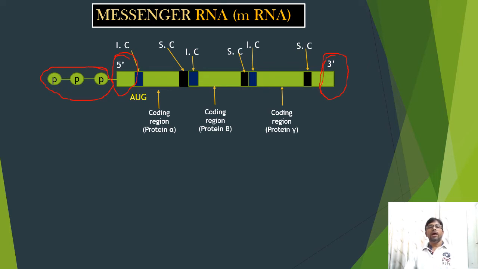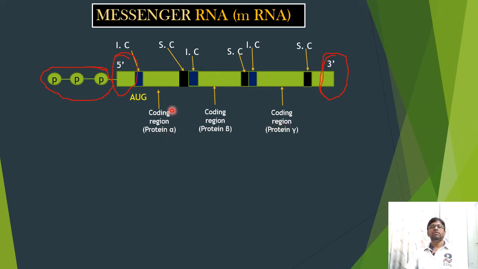Here, three different coding regions are present in the mRNA: the coding region for protein alpha, for protein beta, and for protein gamma. Each coding region consists of an initiation codon and a stopping codon.